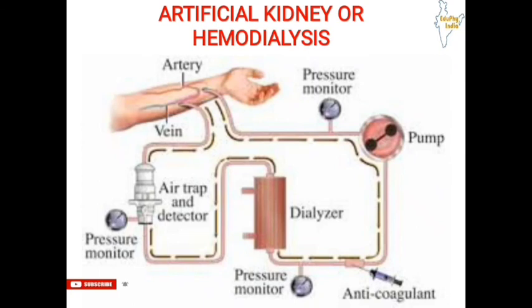The remaining filtrate out of 180 liters is reabsorbed in the kidney tubules. So only a liter or two is excreted, and about 178 liters are reabsorbed into the blood. So you can think about how important the kidney is for a human body.